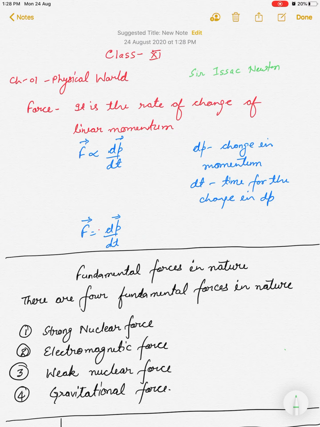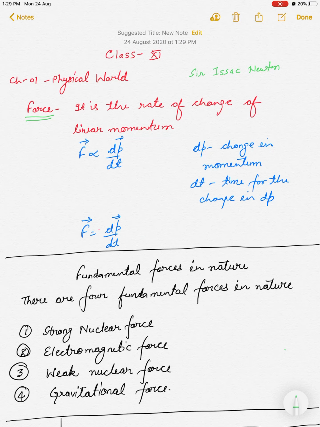And in honor of this scientist, a unit of a physical quantity has been named, and that physical quantity is force. Earlier we have studied force. Force is a push or a pull, or an external agent that causes the motion or changes the direction of a motion.